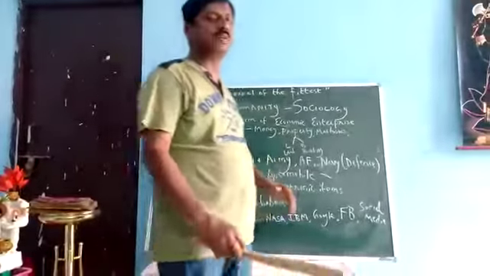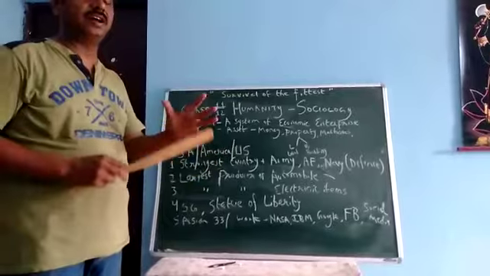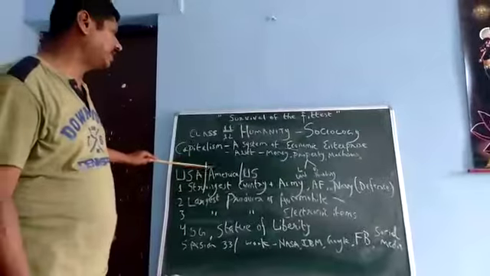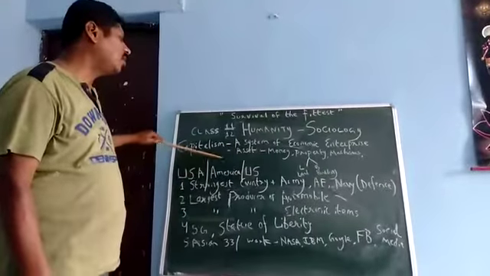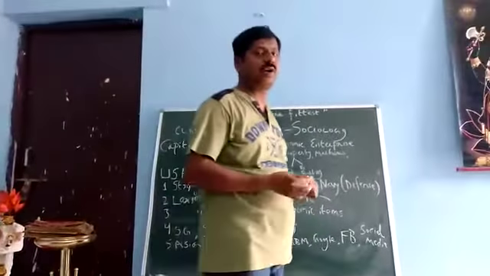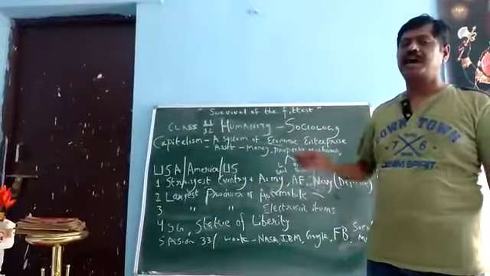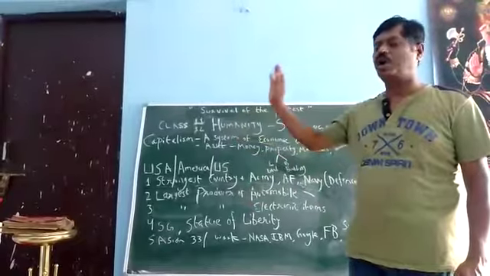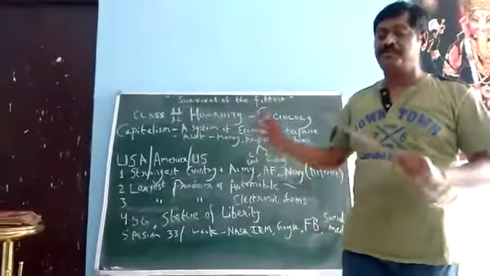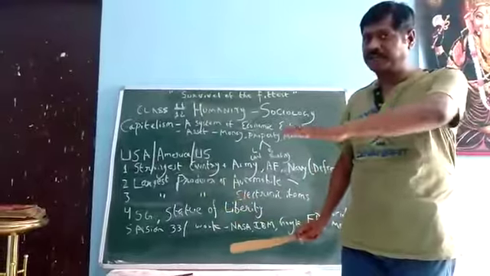Write about capitalism, or write about a developed country related to economic development. You know that in the world, the United States of America is the number one country in every angle, on all types of platforms. Either you take the army, or the automobile industry along with Japan, or technology. 5G is available only in America and Japan, but we are running with 4G.